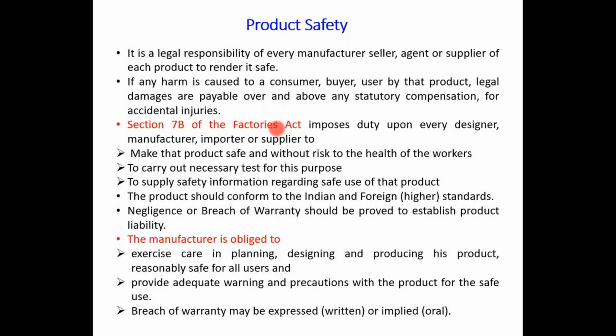That may be a chemical characteristic, a physical property, a fire hazard related property, an explosive property, a health hazard, etc. All these things should be known to the person who is going to handle the product, and from that point of view we must take care while handling all these types of products. The manufacturer is obliged to exercise care in planning, designing and producing his product to be reasonably safe for all users, and to provide adequate warnings and precautions for the safe use of the product.